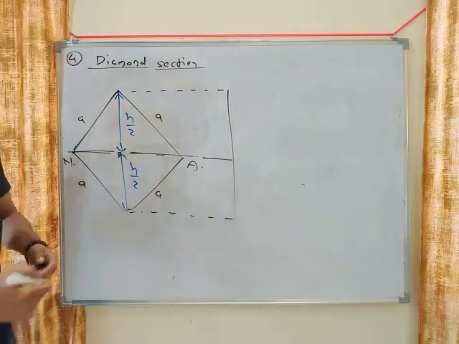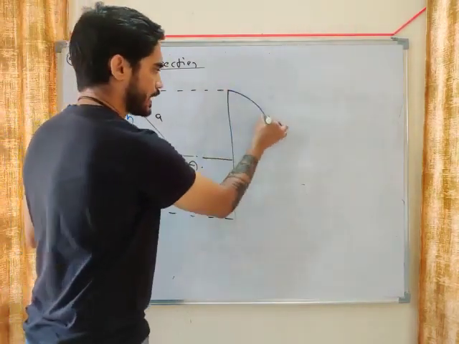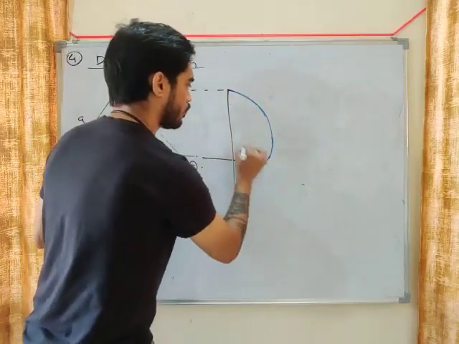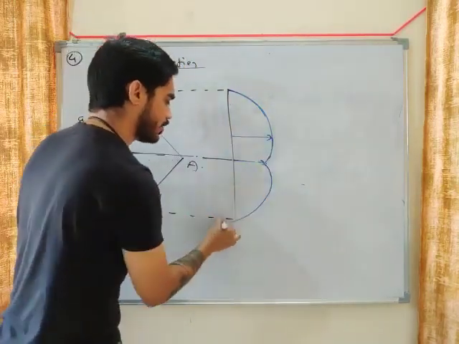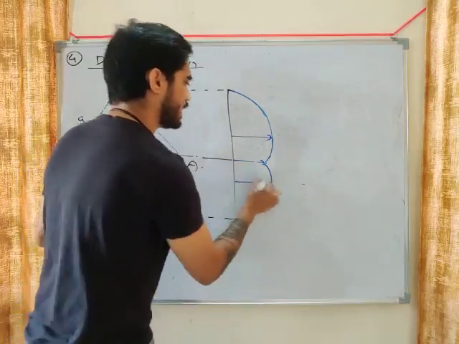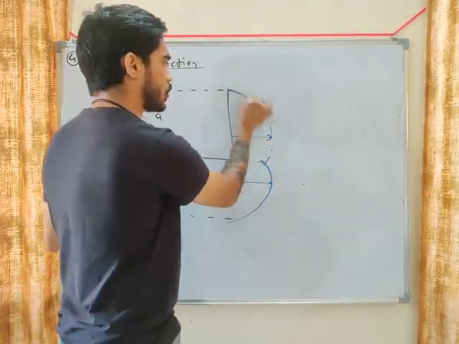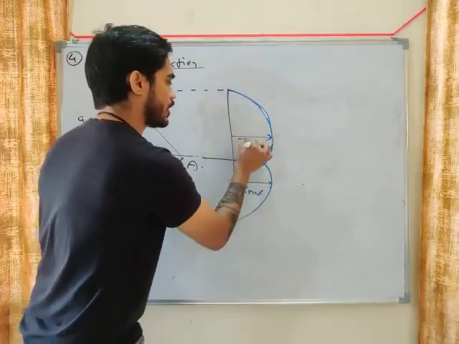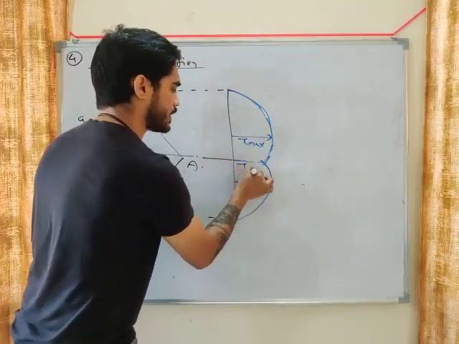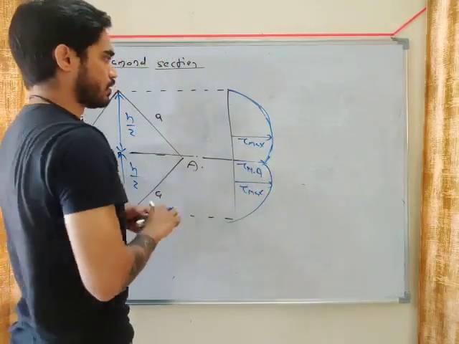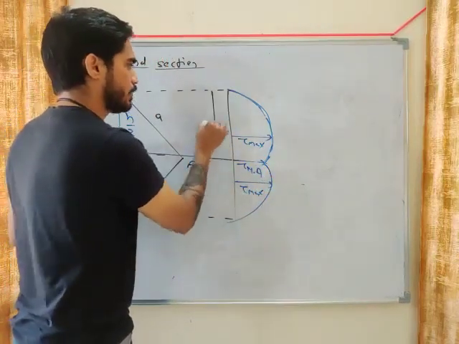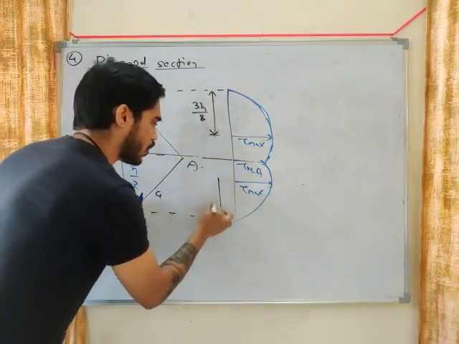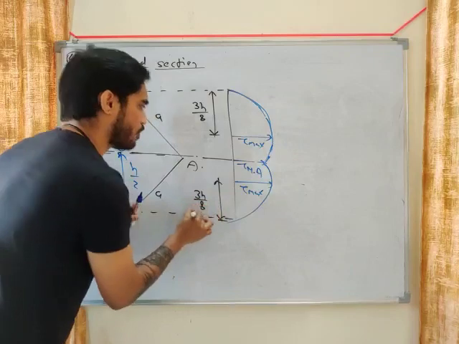Okay, so this will be the diagram, my friend. This will be the diagram for diamond section. It will be symmetric. Now you can see that here also tau will not be maximum at neutral axis. Here, this tau will be maximum at 3h by 8 from top or 3h by 8 from bottom.